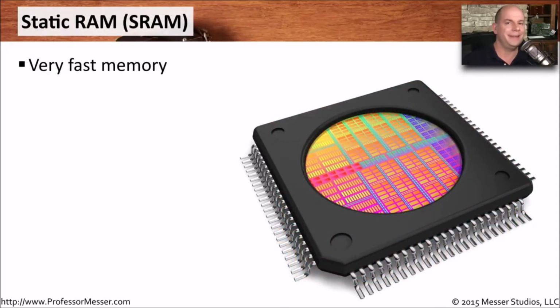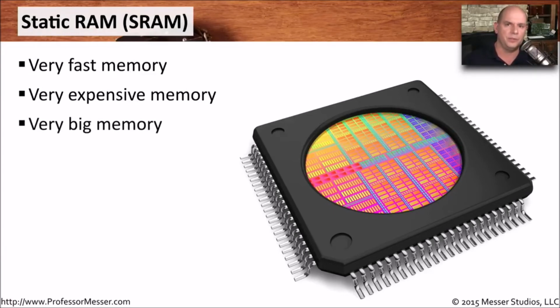There's a very specialized kind of RAM inside of your computer called a static RAM. You may see this abbreviated as SRAM. This is very fast memory. It's used for some very specific purposes inside of your computer. Because it is so fast, it's also much more expensive than the traditional random access memory that we would use on the memory sticks inside of our computer. It's also relatively large when you compare it to that other type of random access memory. So it takes up a lot of room, a lot of real estate inside of your computer relative to the